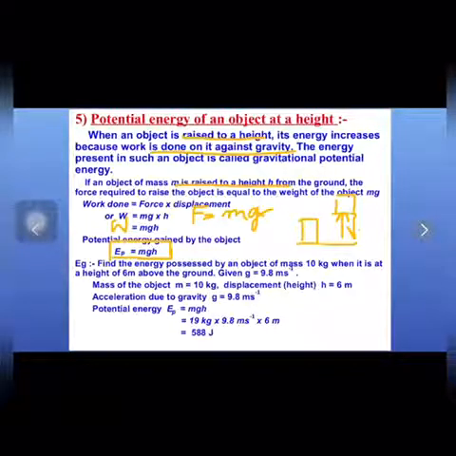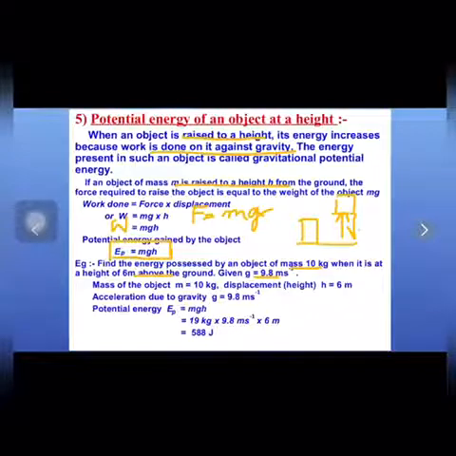Now let us see an example numerical related to that. Find the energy possessed by an object of mass 10 kg when it is at a height of 6 meters above the ground. Mass is 10 kg, height is 6 meters, and g is a constant, 9.8 meters per second square.